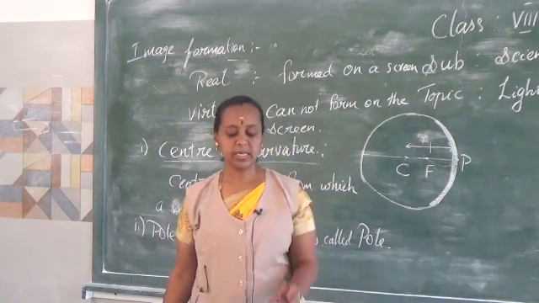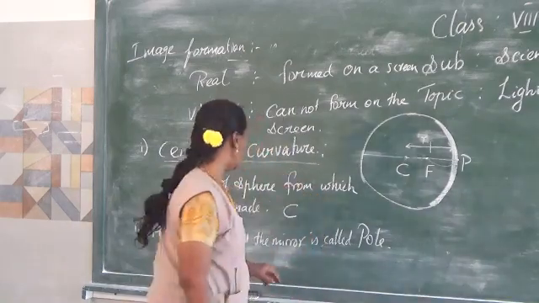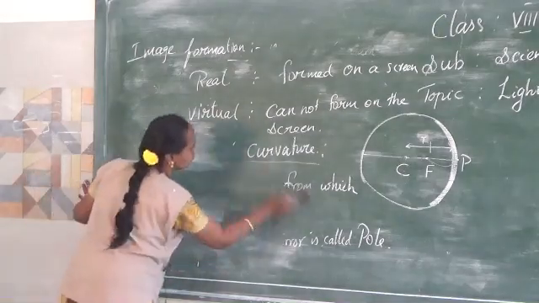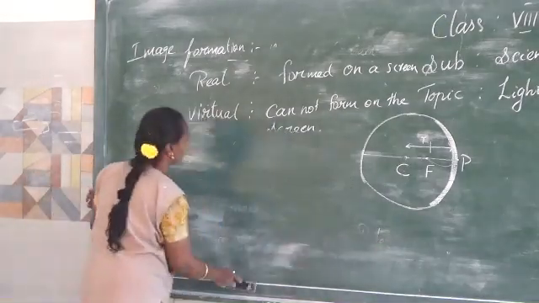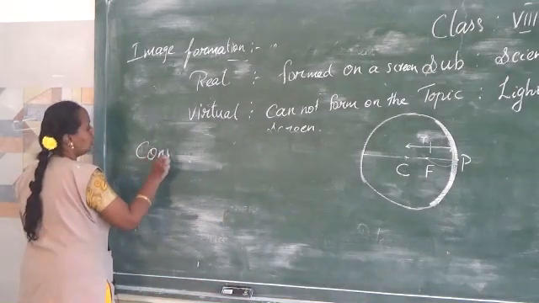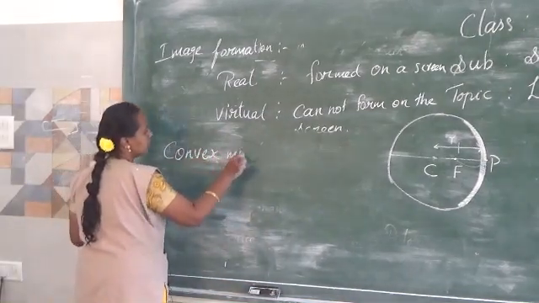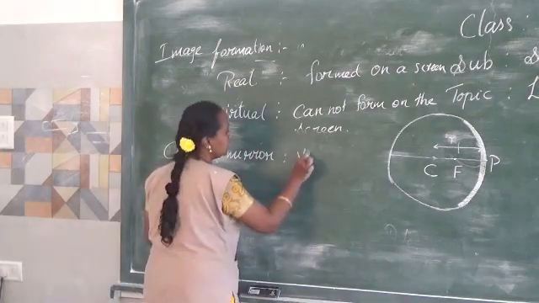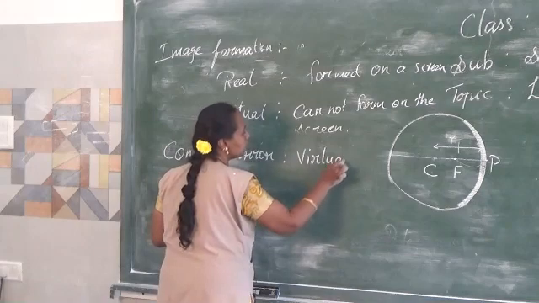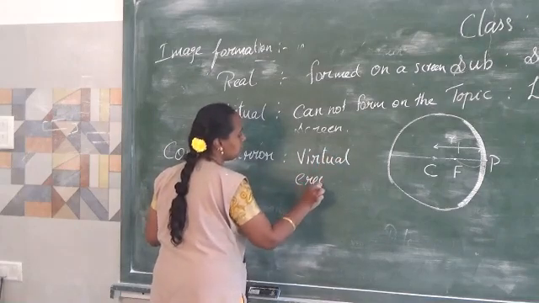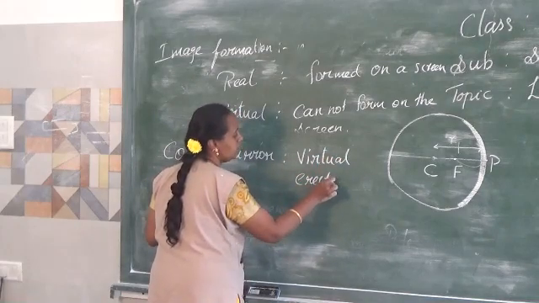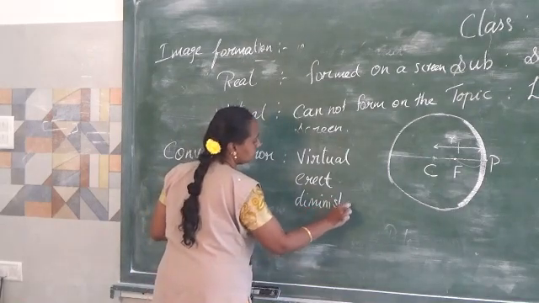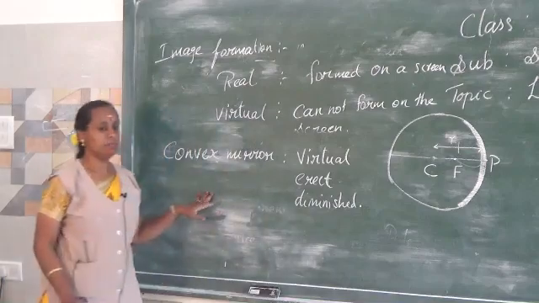The next one is that convex mirrors produce images. I will just write here. Convex mirror. You should understand, don't get confused. Convex mirrors will always project a virtual, erect image. Erect means it will be straight, not upside down, and diminished in size. This is the nature of the images.